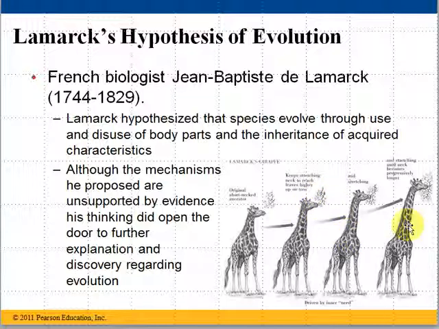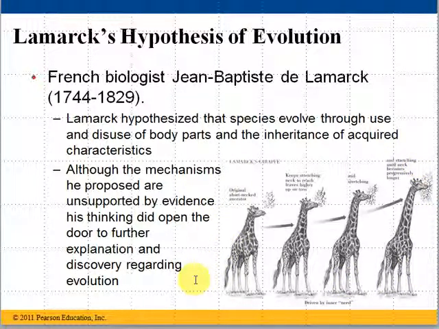So this idea, his mechanism, his way of evolution turned out not to be correct. We know that that's not the way it works. We know that the genetics that are passed on are set basically from the birth of that creature. So this giraffe, if he has the genetics for a short neck, those are the genetics he passes on, no matter how much he stretches throughout his lifetime. So the mechanism that Lamarck used was perhaps incorrect, but his ideas of how creatures change over time were helpful.